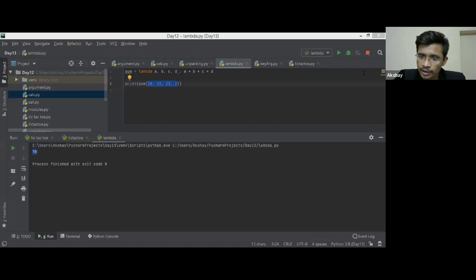Is this lambda function faster than the normal one? Yes, it is much faster. So when we need to do a very quick operation, we do not use a bigger function. When we know that this is only going to give me a single value, that time we mostly use this lambda function. And if you heard about Amazon Web Services serverless architecture, AWS is also using lambda function to make the serverless deployment. Just search about lambda function in Amazon.